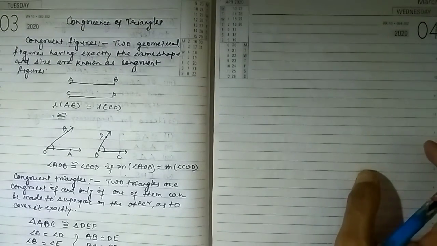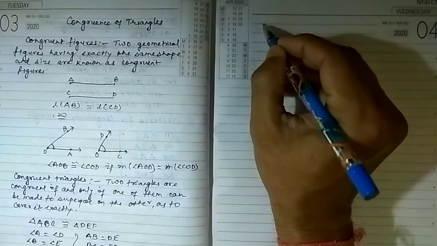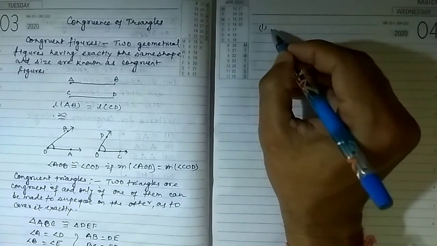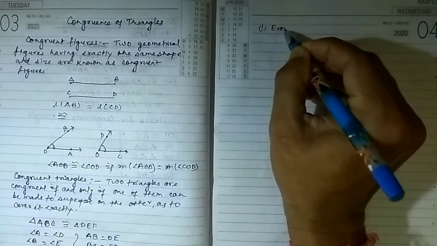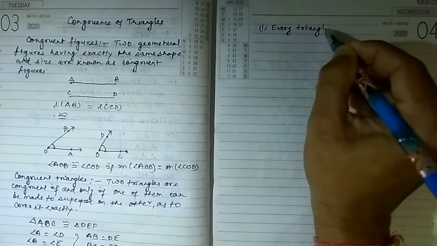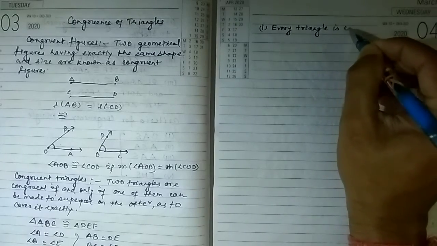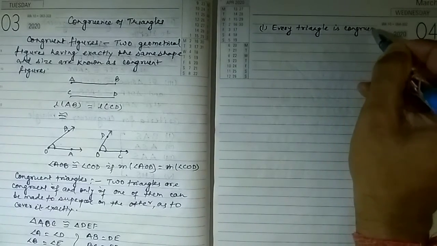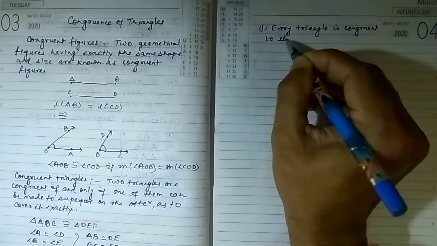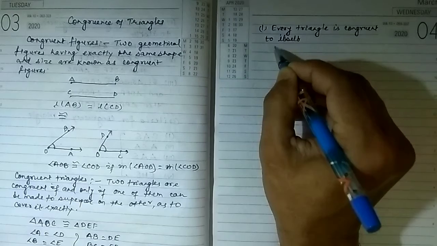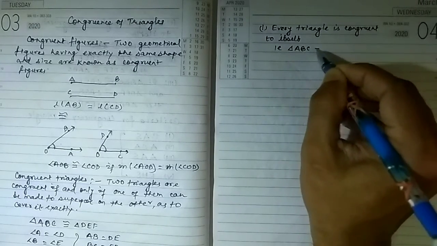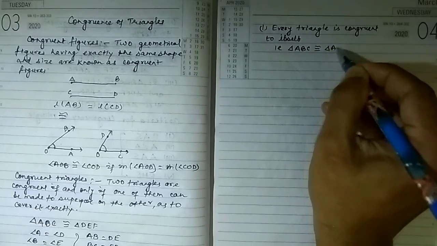The first result is every triangle is congruent to itself. That is, triangle ABC is congruent to triangle ABC.